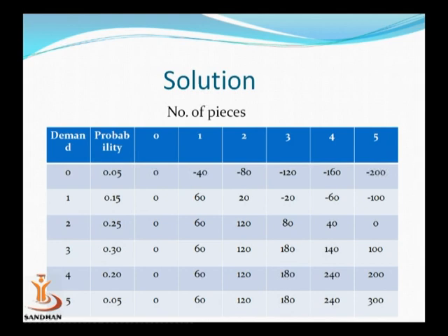Now this example tells you that you are having a loss of 40 rupees and a profit of 60 rupees. Start with a simple calculation.